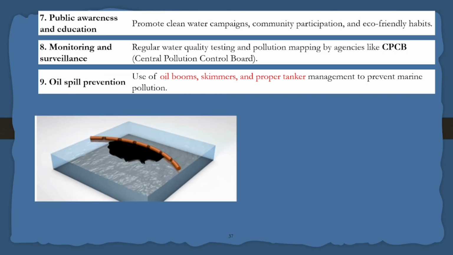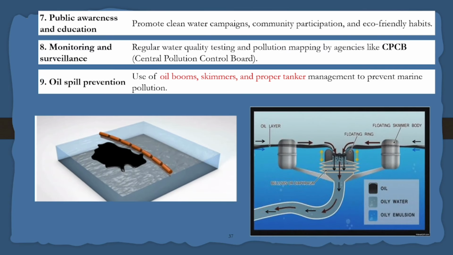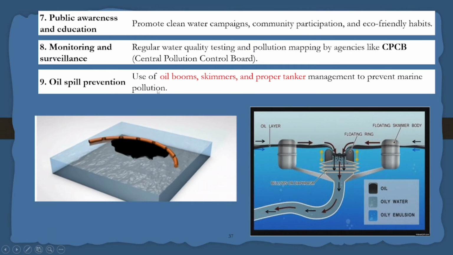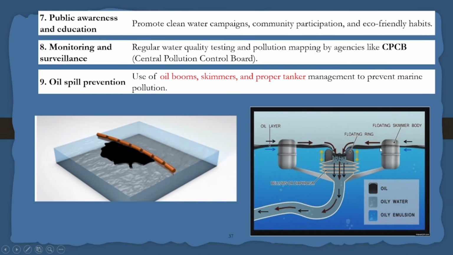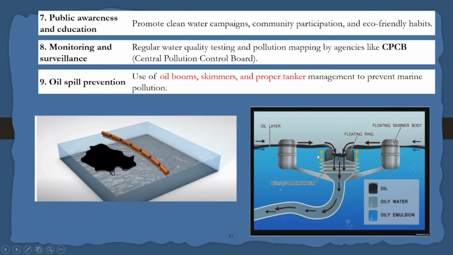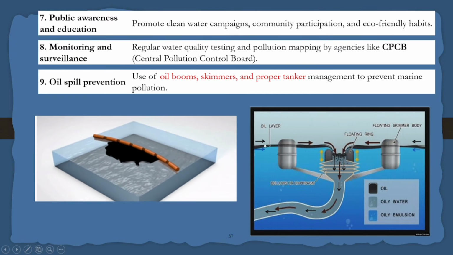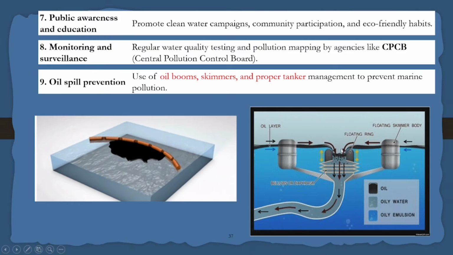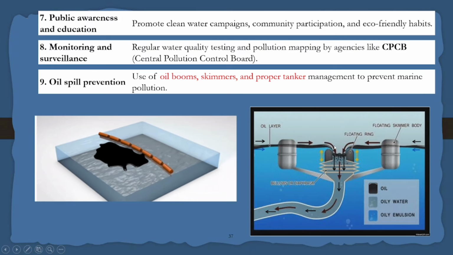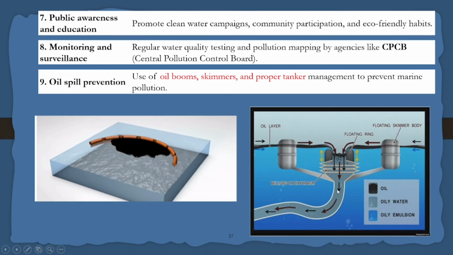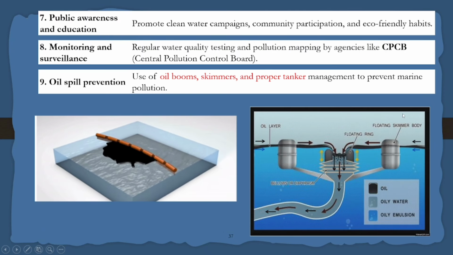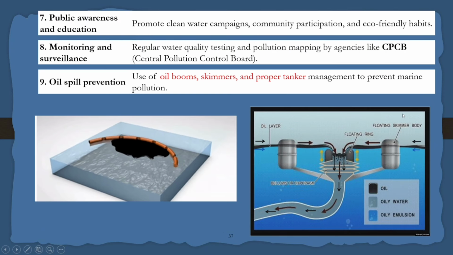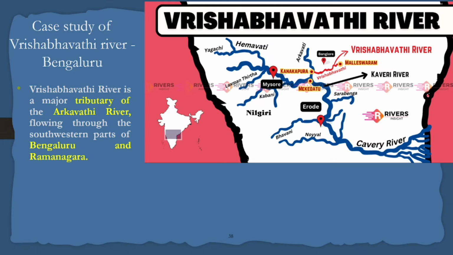It stops all the oil at a point, and by the skimmers, you see this is a skimmer. You have two differences of elevation in this component. You see an oil layer. Through this the oil will be collected and the floating rig will be here, and all the oils will be taken into this pipe. So by this way we can remove all the oils which are being spilled in the ocean or the river.